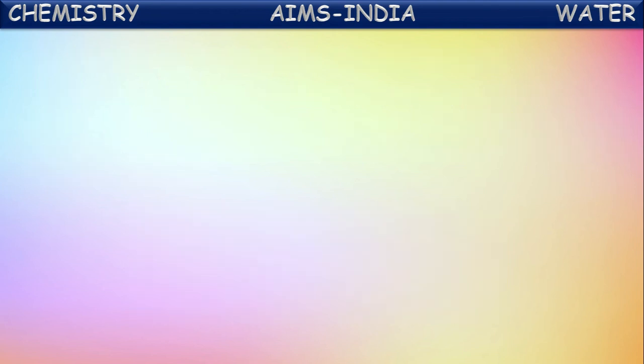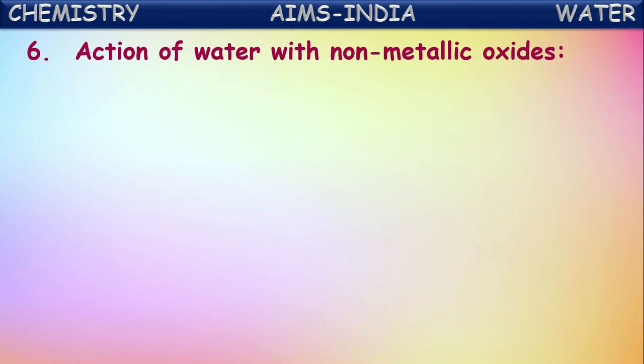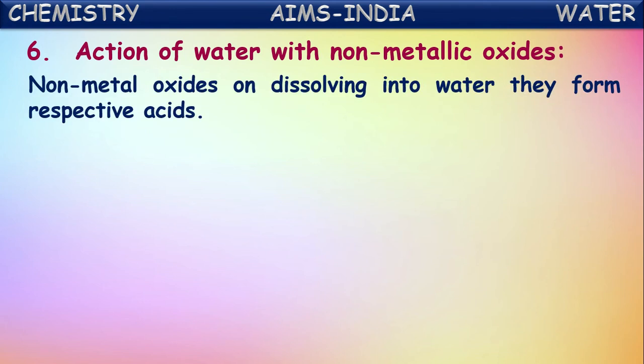Okay, next, action of water with non-metallic oxides. Not only metal oxides, even non-metallic oxides react with water. Non-metal oxides on reaction with water, on dissolving into water, form respective acids. Okay, as metallic oxides on reaction with water form basic substances called metal hydroxides, in a similar way, non-metallic oxides on dissolving into water form respective acids.